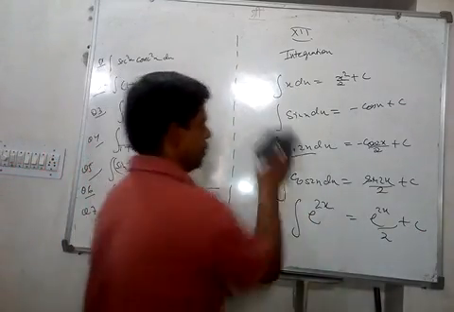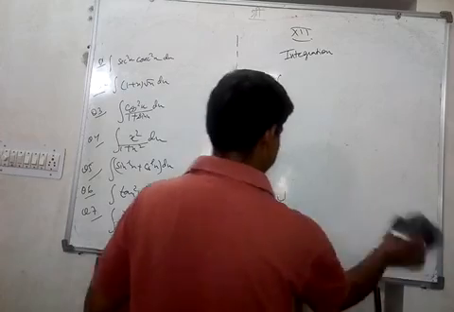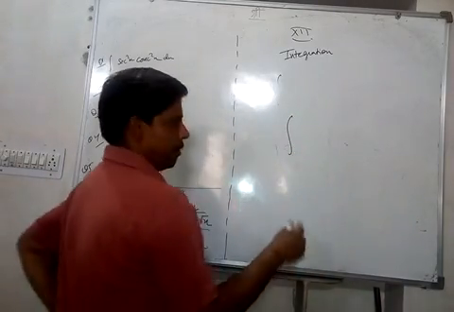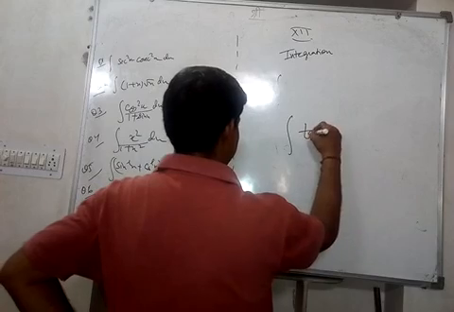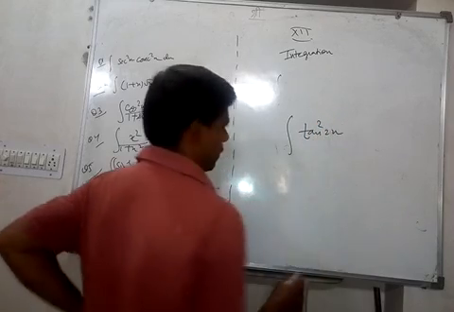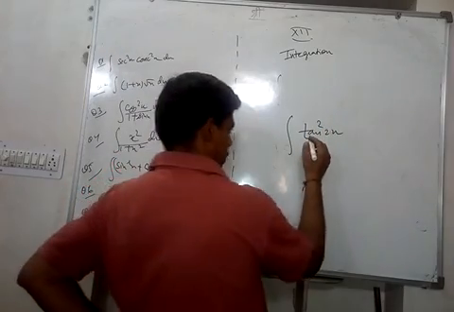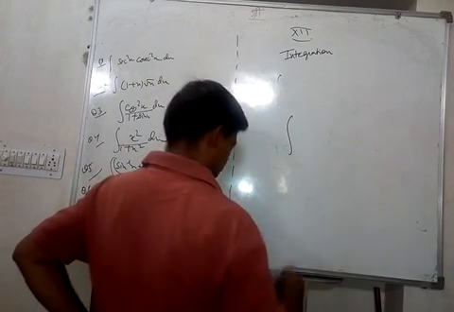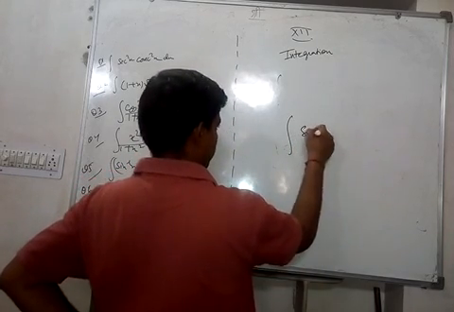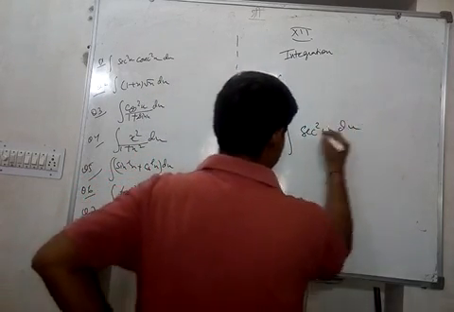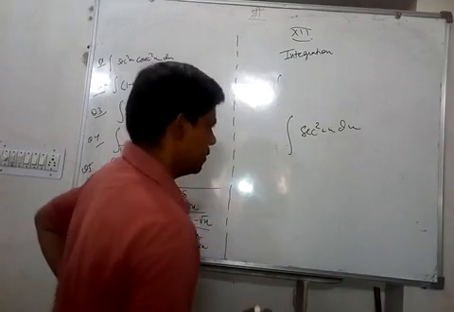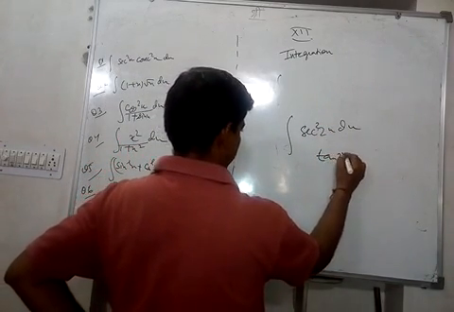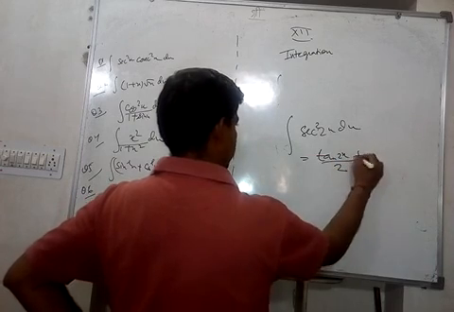You can try more questions. Suppose you integrate some other formula. Say for example, you have tan square 2x. Okay, or we can write sec square 2x for a while. This can also be done. But suppose we have sec square 2x. So the mere observation says the integration is tan 2x upon 2 plus c.